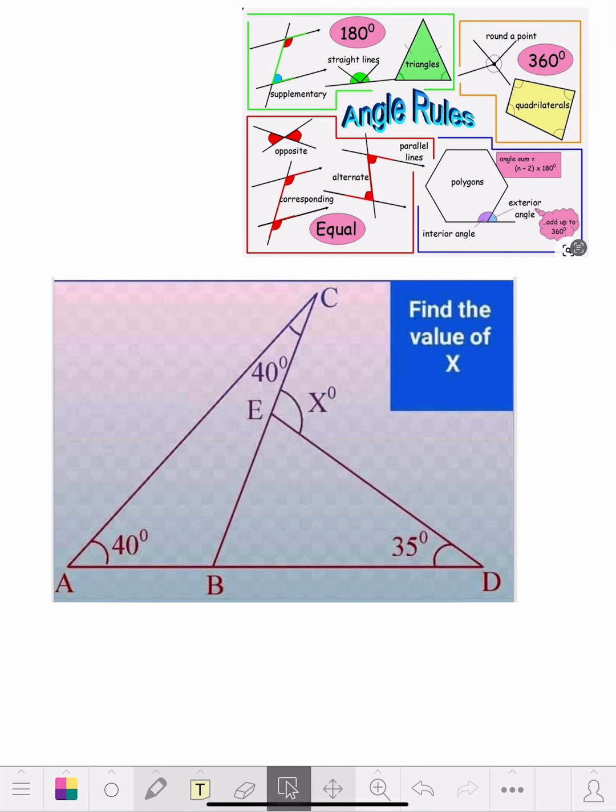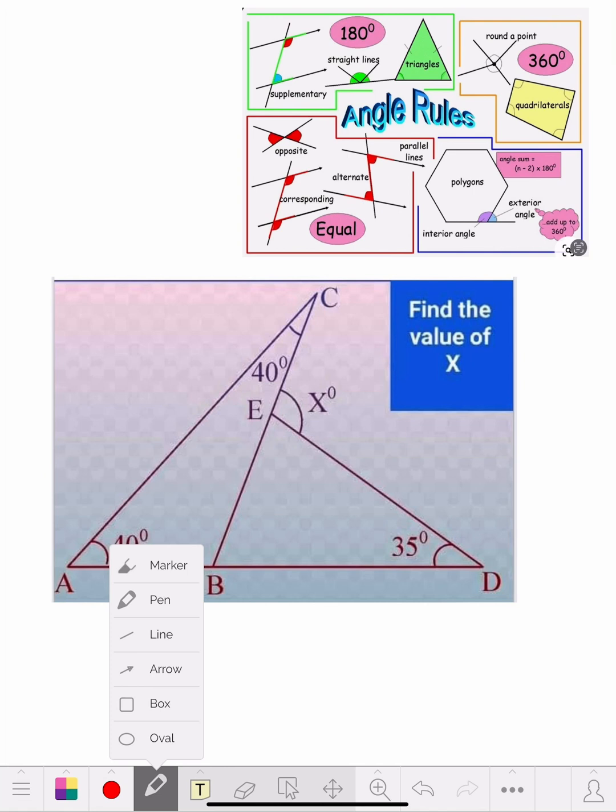The problem they gave us today is to find the value of x. You might look at this right away and say, whoa, there's a lot of things I've got to find. This is going to be hard. But in reality, it's probably not. You know how I always say, always step back and look at it and ask, what did they give me? Usually they give you enough stuff to solve these problems, okay?